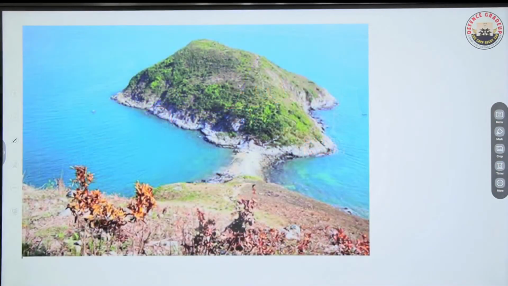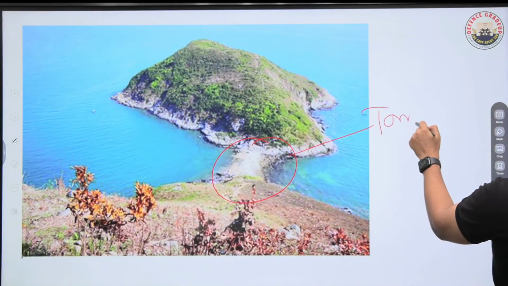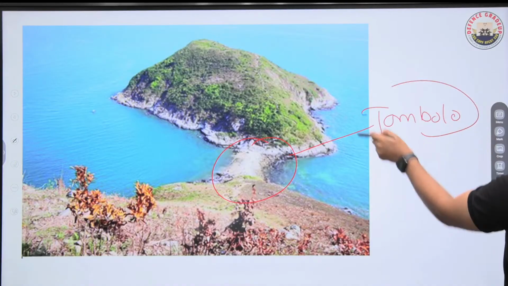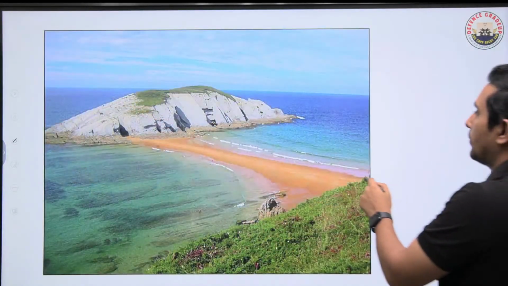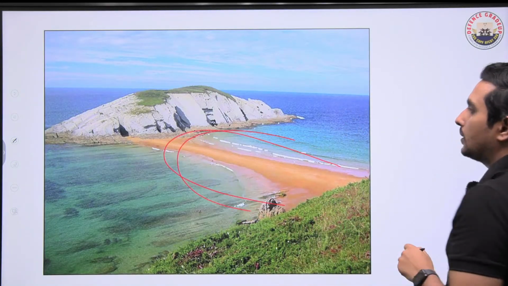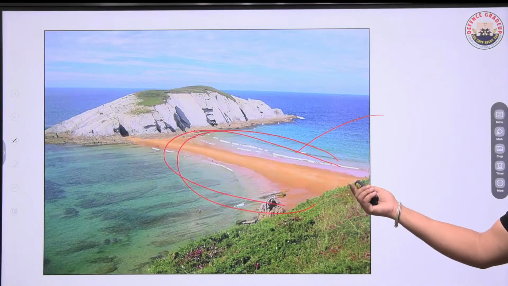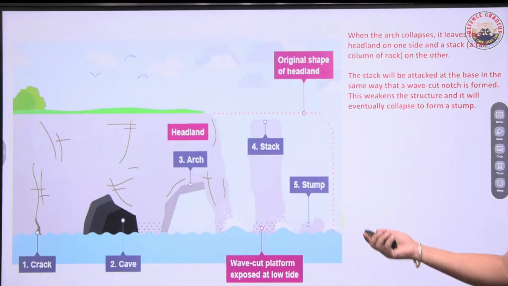And have a look at this. This is what tombolo looks like. This is a tombolo. This is also formed because of deposition only. Have a look at this. So this is basically the deposition causing the making of tombolo. So that is all deposition. So I hope you can see that. So that's why all of them were depositional only.